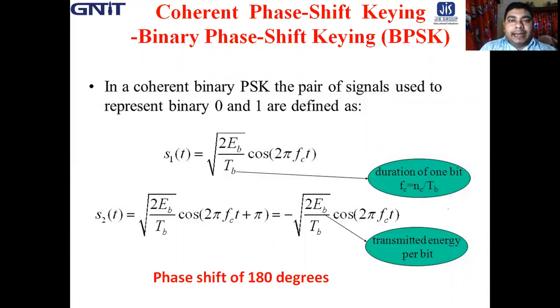So in BPSK, as we know, from 0 to 1 or 1 to 0, there is a phase shift of 180 degrees.